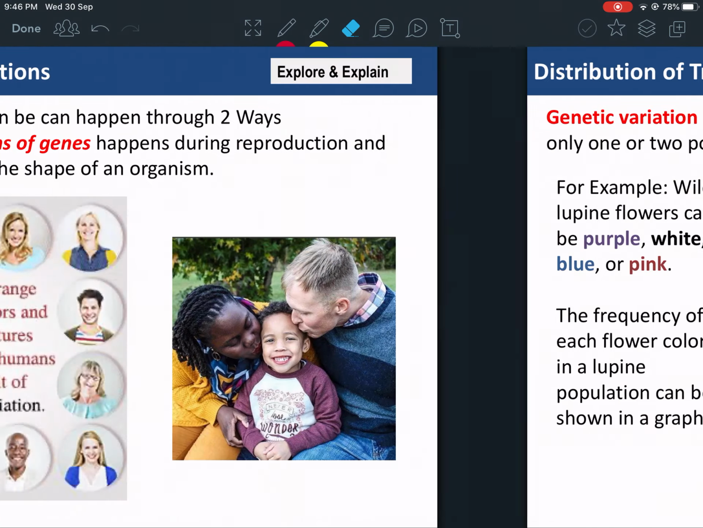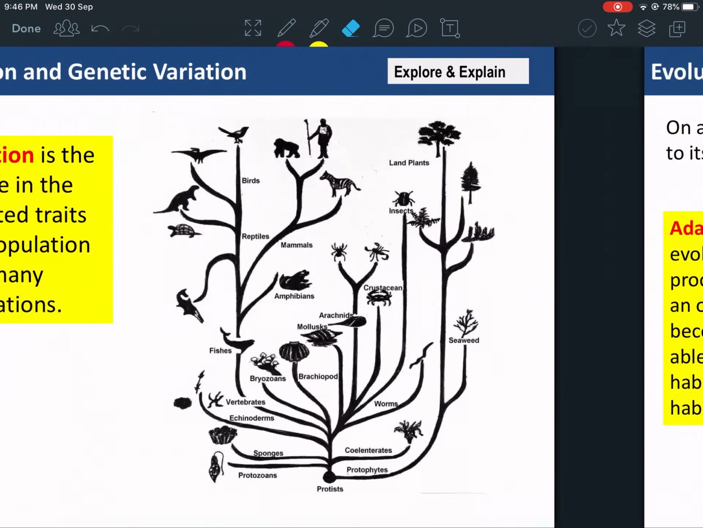Okay, so we're continuing our lesson. The lesson is called Natural Selection. And today we're actually going to talk about natural selection. Okay, so I'm going to go back to the slide here.